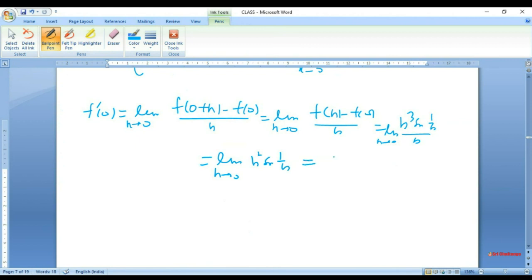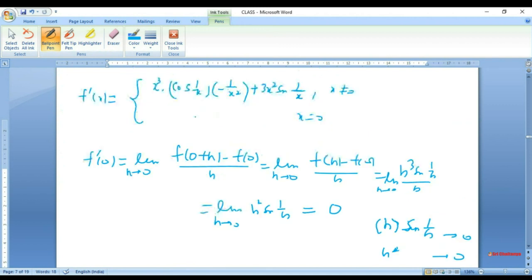Like last time round, you have got limit h tends to 0, h squared sine of 1 over h, and that equals again 0. So you have seen that as long as there is some power of h, positive enough, to go with sine 1 over h, no need to be an integer, things like h square or even root h will all go to 0. So f prime 0 is 0.